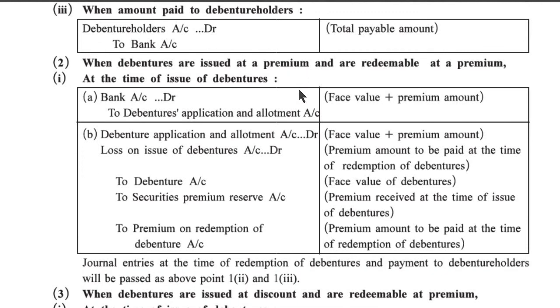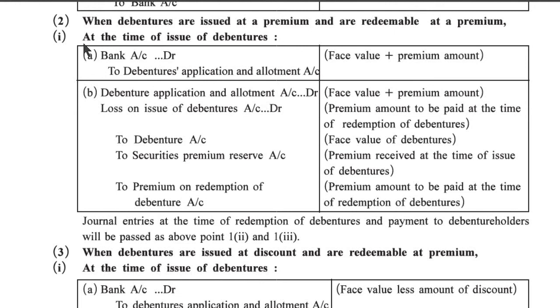Second situation, when debentures are issued at a premium and are redeemable at a premium. Issued at a premium and redeemable at a premium. At the time of issue of debentures, bank account debit face value plus premium amount to debentures application and allotment account. Second, debenture application and allotment account debit face value plus premium amount.